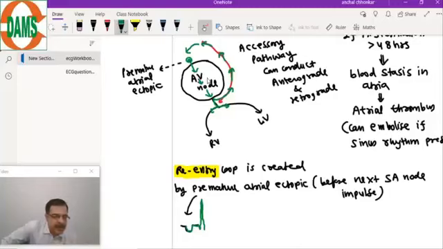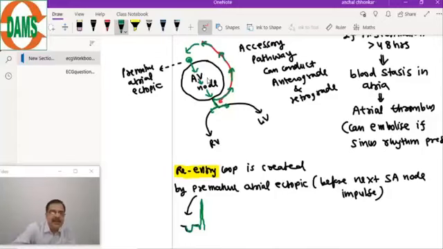Now, this is how the re-entry loop is created. Remember this basic fundamental, it is asked in your exams. The re-entry loop is created by a premature atrial ectopic, and it will continuously circulate.